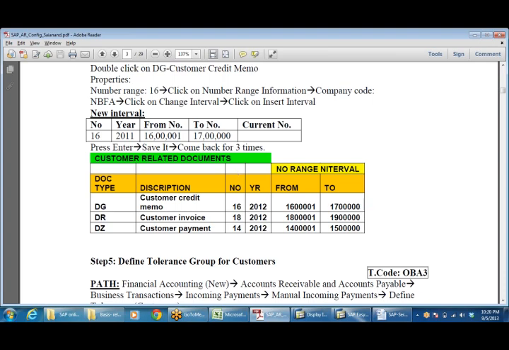And this is the number range interval. So number range 1, 2, 3, 4 identifies that. But here, this is a standard 16, 18, 14 given by the SAP system. We cannot change that. These are the three types of documents that we are going to use, and these are all standard documents.